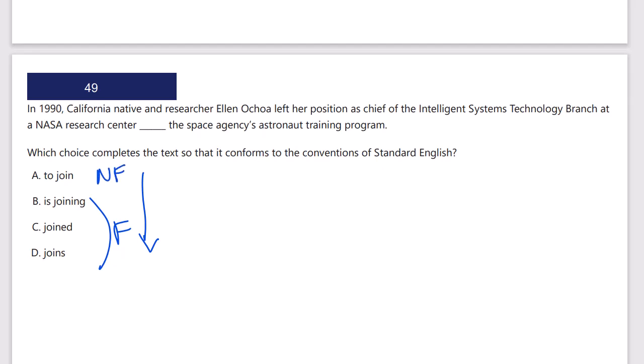Let's check. In 1990, the California native and researcher Ochoa left her position as chief of the Intelligent Systems Technology branch at a NASA Research Center to join the space agency's astronaut training program. The infinitive is the correct answer, right? In this case, she left one center to join the space agency's other program. A is the correct answer.